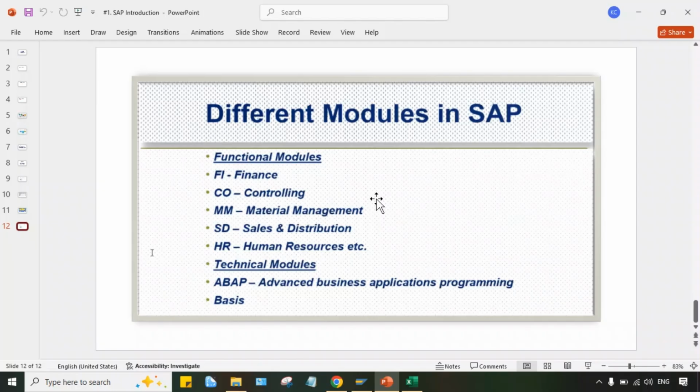In the technical module, we have ABAP and BASIS. As I said, ABAP people generally get involved in development related activity, and BASIS means all the server related maintenance will be done by BASIS, and apart from this certain other activities are also there. So once we start the practical session, slowly you guys will have a little bit of an idea about the ABAP and BASIS activity also, what exactly they are doing, right? Okay, so this is all about the introduction part, guys.